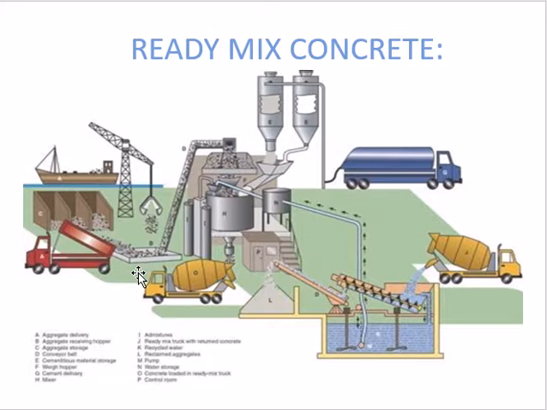The mixed concrete is brought to the site with the help of a truck mounted transit mixer. Once it reaches the site, it can be used directly without any further treatment. The ready-mix concrete is very precise and special concrete can be developed based on the specification with utmost quality.